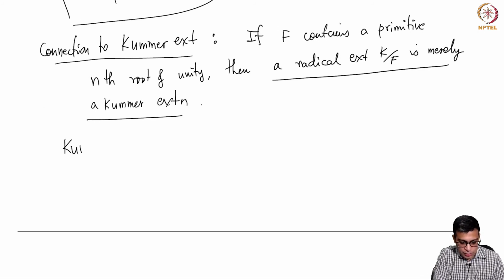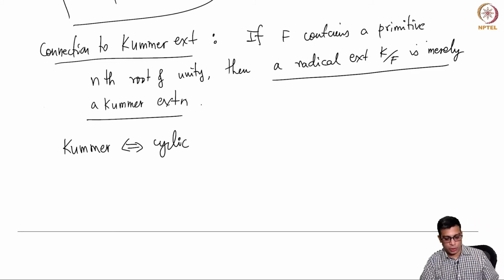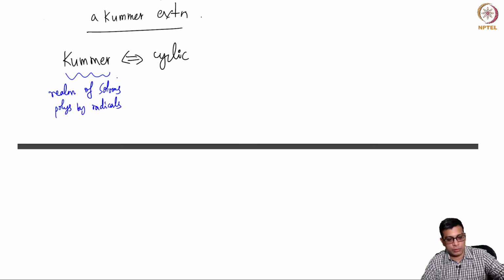And Kummer if and only if cyclic, assuming that F contains a primitive nth root. So basically what I am really saying is that this is in the realm of solving polynomials by radicals. This is something that mathematicians were trying to do 200 years before Galois. So this is brute force expressions of roots.